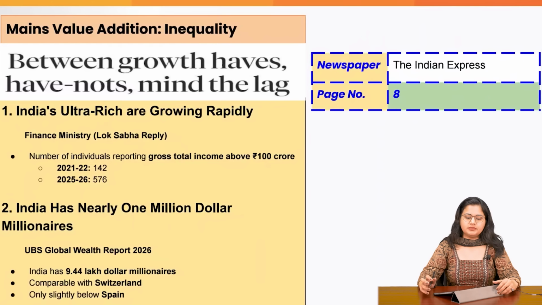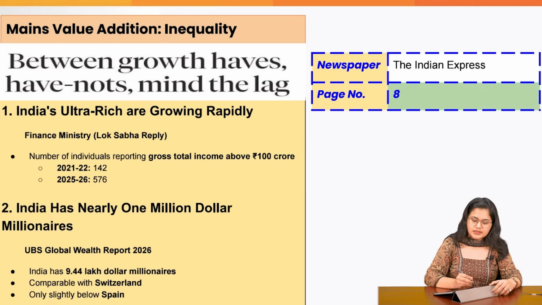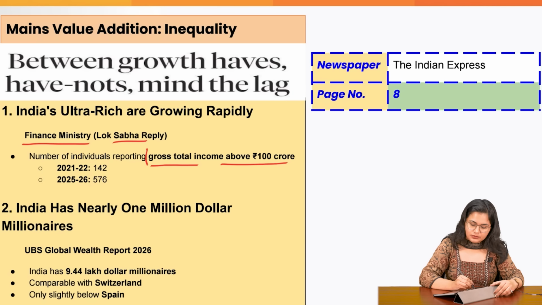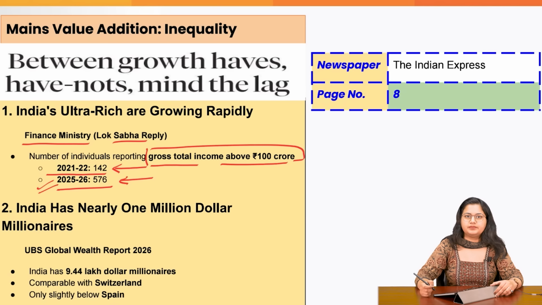Coming to our next topic on mains value addition, which is regarding inequality. This is regarding a reply which has been placed by the Finance Ministry in Lok Sabha, which has stated that gross total income above 100 crore, the people with such income, the number has increased from 142 in 2021 to 576 in 25-26. This is a huge growth.